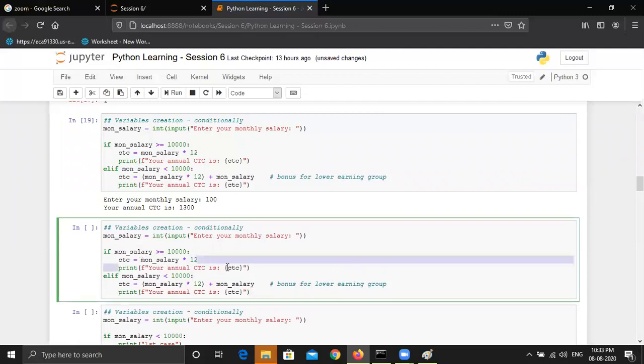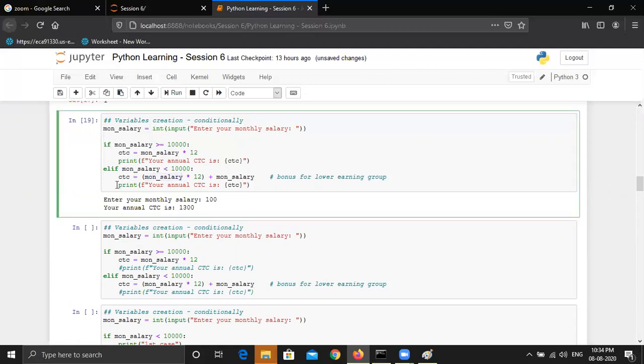We can eliminate these two statements. Maybe I can comment that. So I hope you know how to comment using a hash sign. And in this example, you can see we have indentation in the print statement as well, right? Here also and here also.